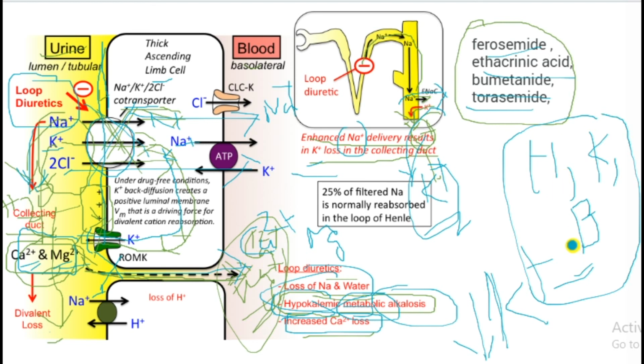Edema due to increased intracranial pressure, heart disease, chronic or congestive heart failure, then renal failure, renal insufficiency: in these cases edema can occur, so we can use these drugs: furosemide, ethacrynic acid, bumetanide, torasemide.